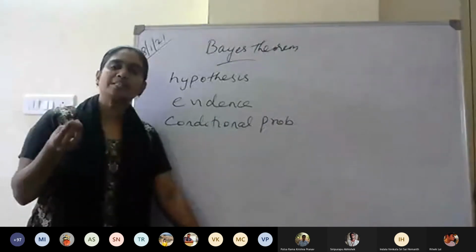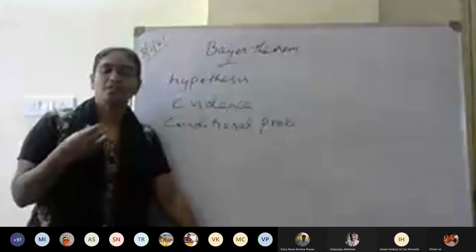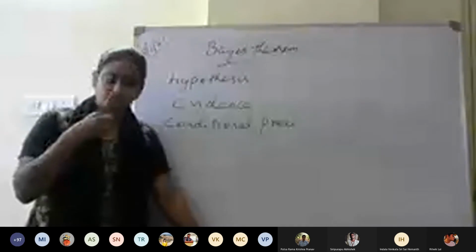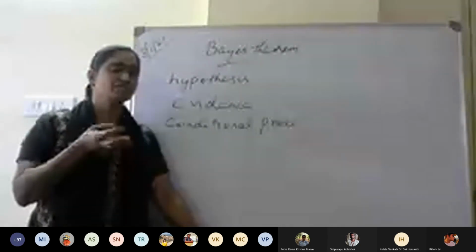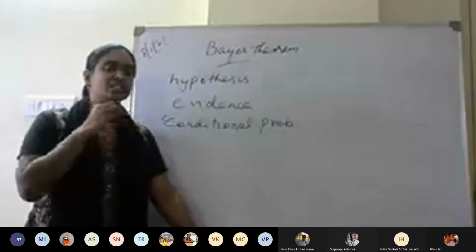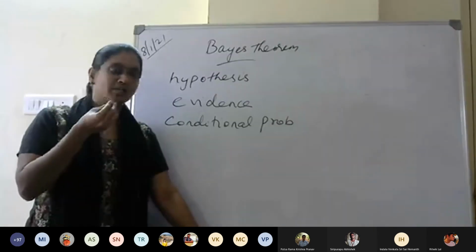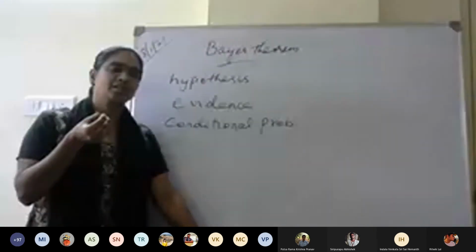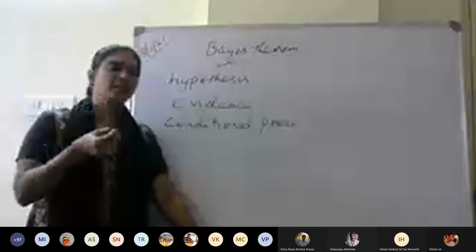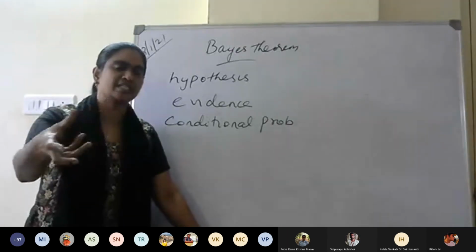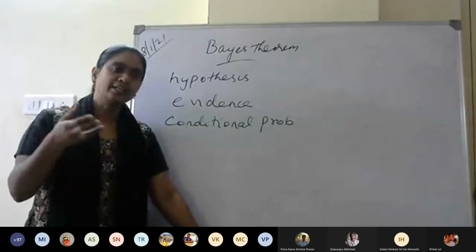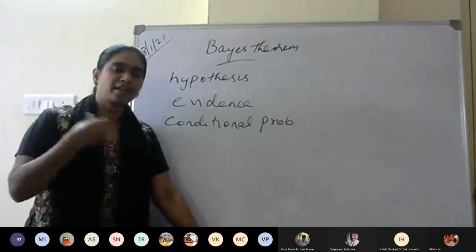So you can also call it a proposition. You would have studied discrete mathematics and you know what is a proposition. So here hypothesis means a statement made with some limited amount of knowledge or data or evidence. You are making a statement, and then later on we have to gather more information to